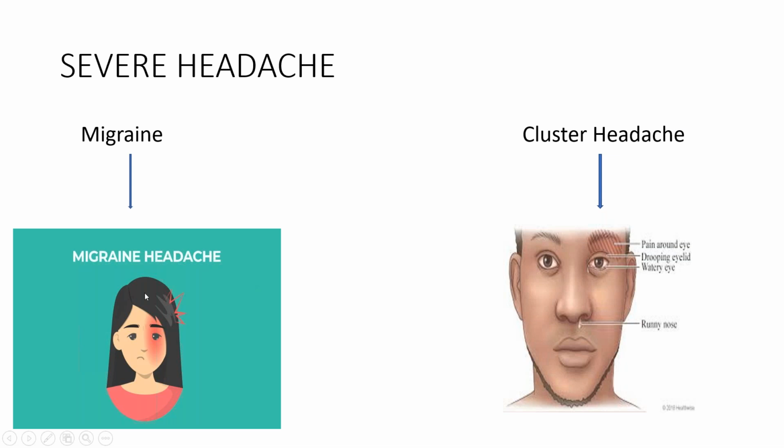And in migraine, there is one side of the head involved, including the face, or both sides of the head involved. Understood? Now, what are the trigger factors in cluster headache? Smoking, stress, certain foods, and even alcohol. See, now cluster headache usually occurs in older men. Okay, and the attack tends to come usually at night and it lasts for 1 to 2 hours.